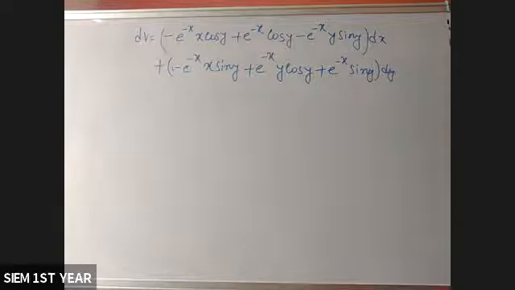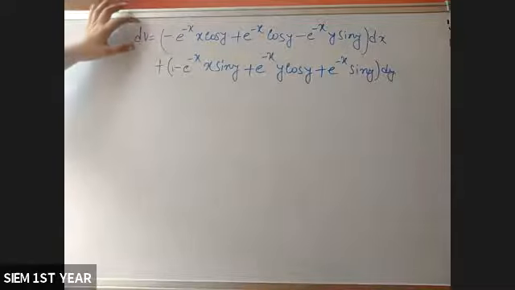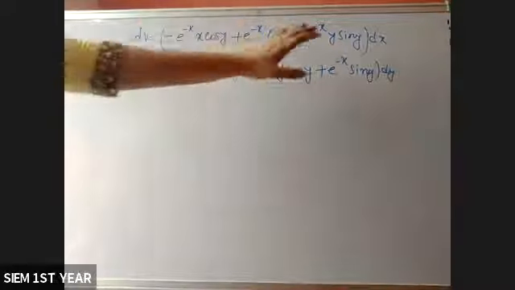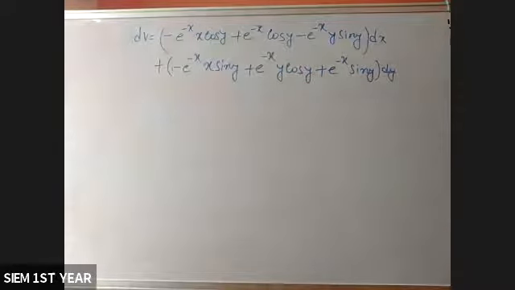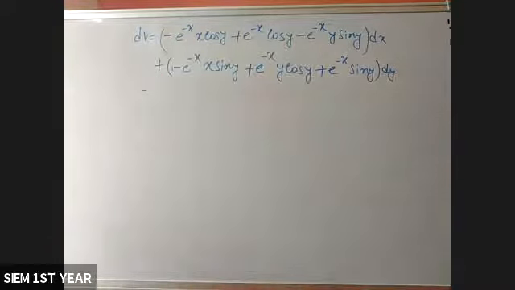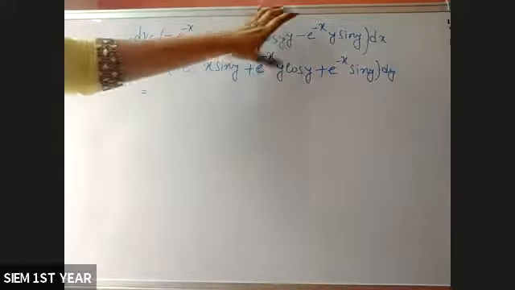Now, I already told you, if you integrate this, you will directly get V. You have to integrate this one also. So you have to find the value of this integration. We have to find the function whose derivative is this.